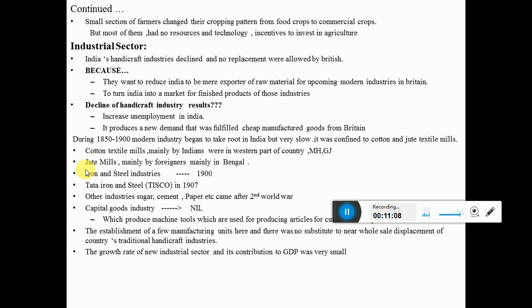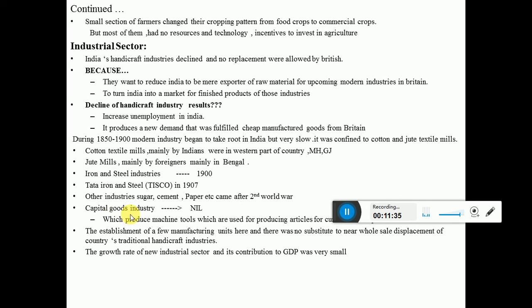Another industry, the iron and steel industry, started flourishing in India around 1900. I think you all know the name of this, TISCO, the Tata Iron and Steel Company, established in 1907. Other industries like sugar, cement and paper also came to the country, but they came after the Second World War, around 1945.